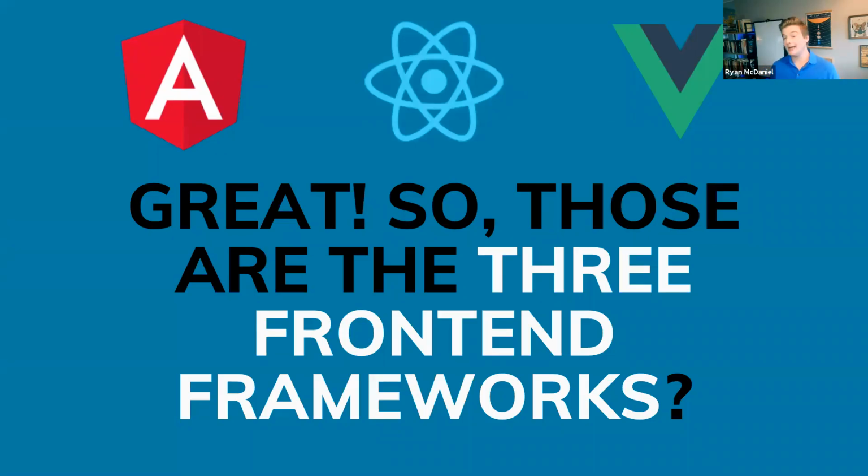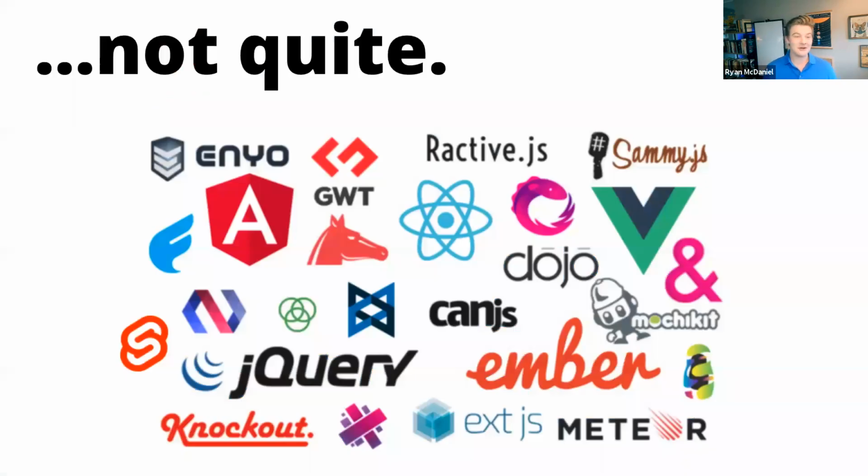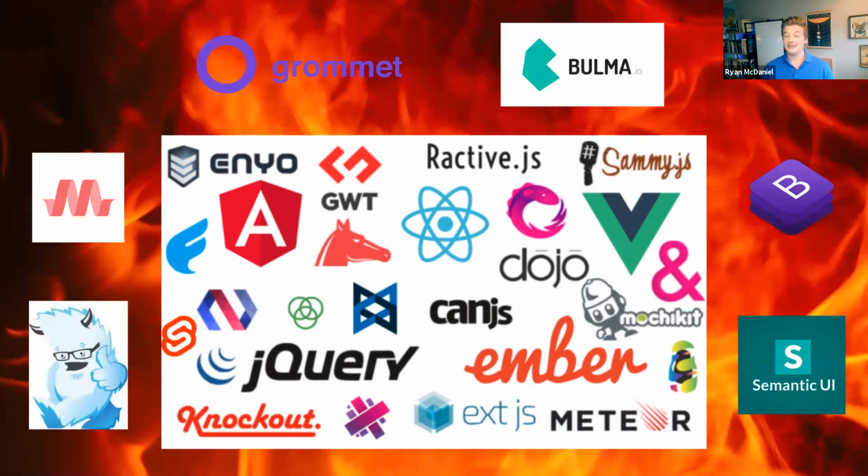So now we've reviewed Angular, React, and Vue. We're all set, right? These are the only 3 front-end frameworks. Well, not quite. In fact, there are at least 24 JavaScript frameworks and more than 80 libraries to date. If you include CSS frameworks in this discussion of front-end frameworks, the list of options for front-end development can quickly become very overwhelming. I mean, look at all these logos, and this is still just a sampling of all the frameworks that are out there.